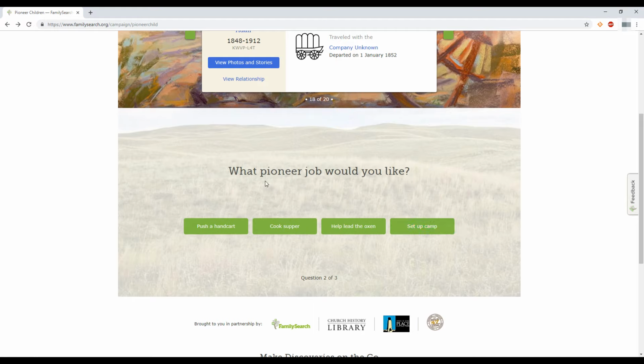What pioneer job would you like? Pushing a handcart. Oh, I've done that with Trek. That wasn't fun. Cooking supper. Rather push the handcart. Help lead the oxen. Does that mean I have to take care of the oxen too? I'll lead them. I just don't want to take care of them. Or set up camp. I think I'm gonna go with set up camp. I'm gonna assume with leading the oxen, I would have to take care of the oxen, and I don't like pushing handcarts, and I really hate cooking. So I'm gonna go with setting up camp.